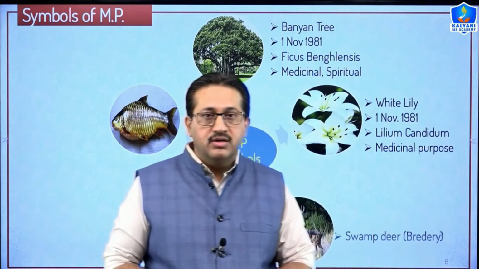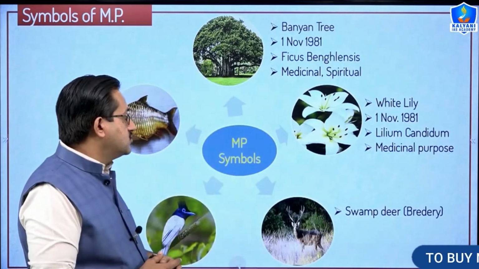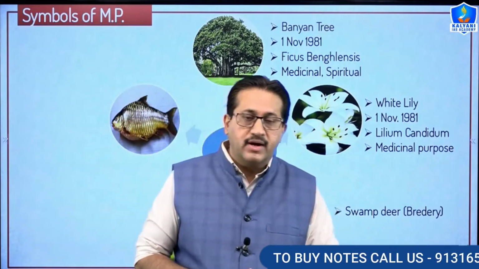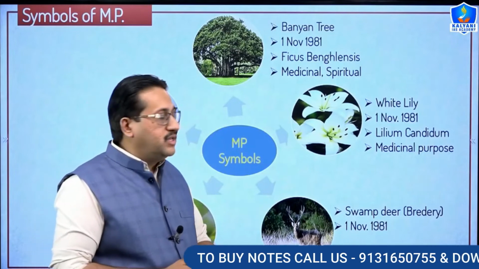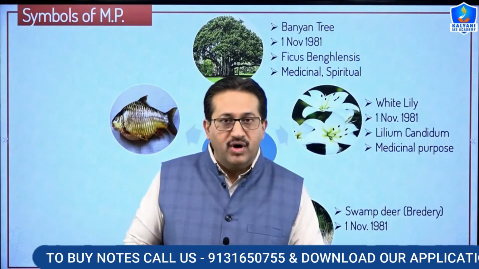So moving ahead, the state animal is the swamp deer. ये बारहसिंगा की एक प्रजाति होता है. It was also declared as the state animal on 1st of November 1981. The scientific name of this swamp deer is Rucervus duvaucelii.